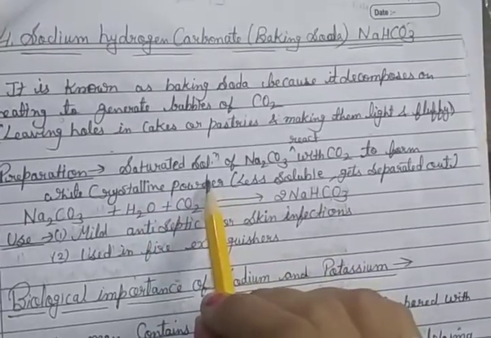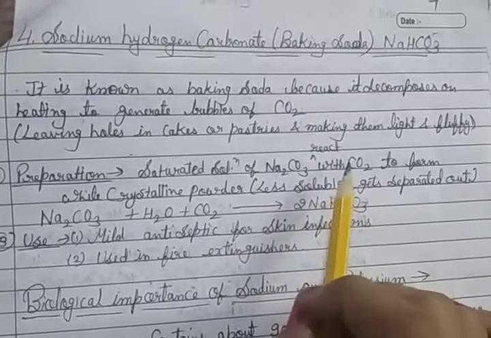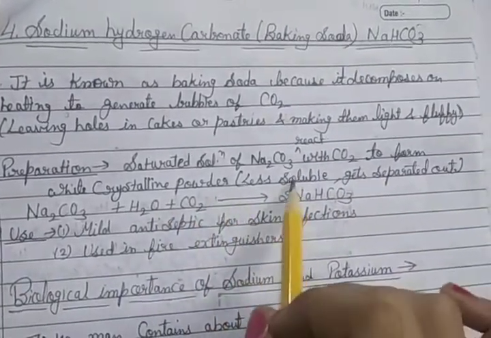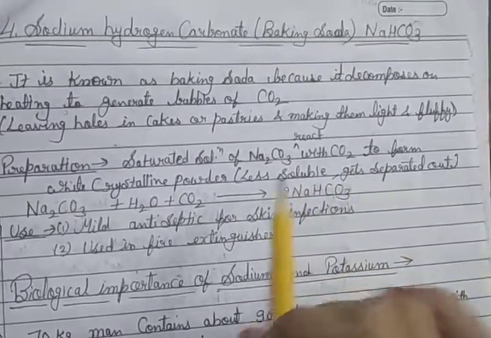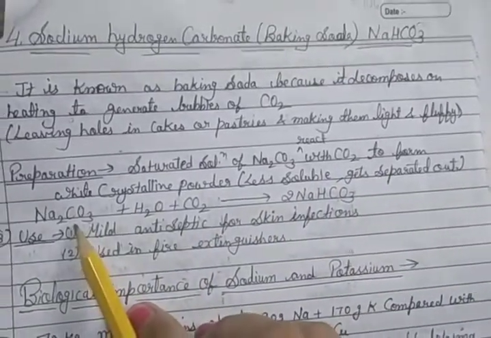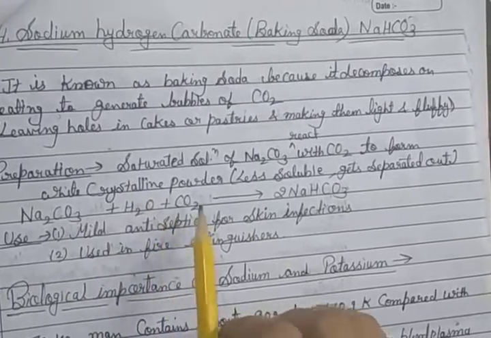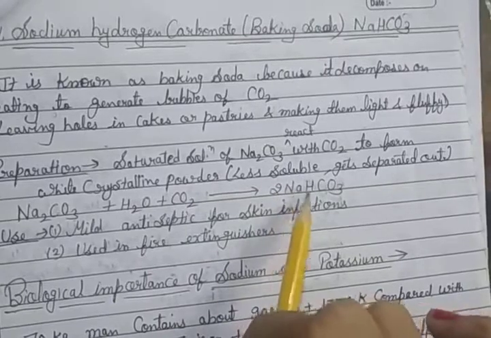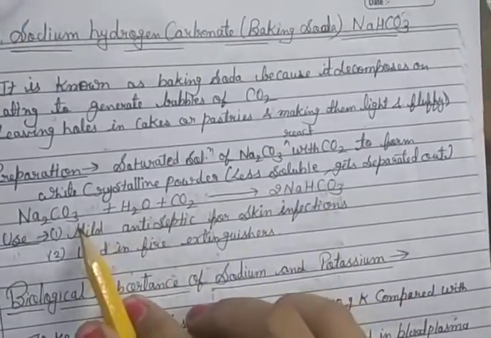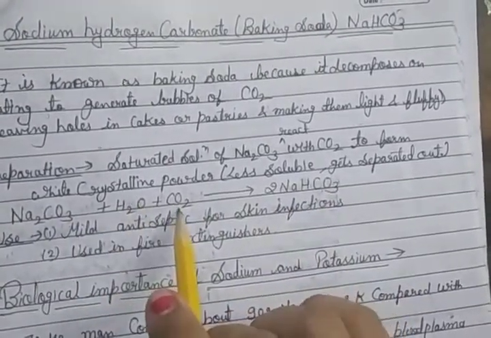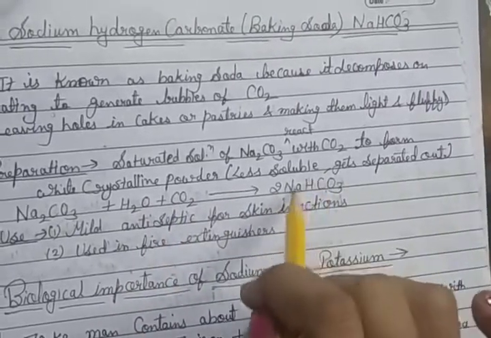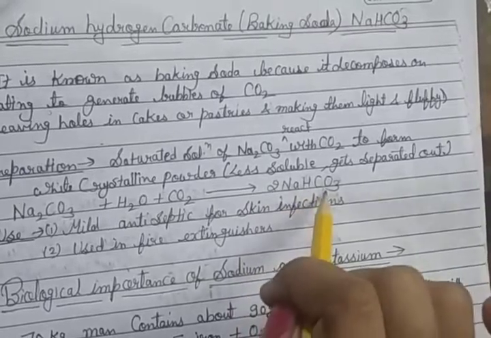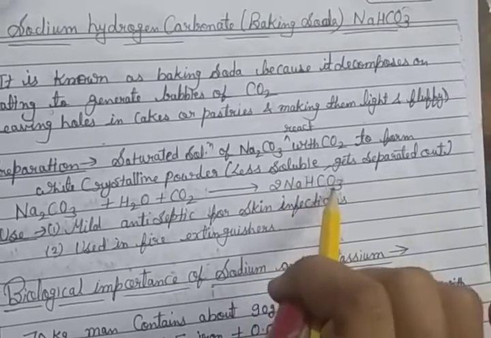Preparation: a saturated solution of Na2CO3 reacts with CO2 to form a white crystalline powder, which is less soluble and gets separated easily. We take sodium carbonate and react it with water and then CO2. So sodium carbonate, Na2CO3, converts into 2NaHCO3, a white crystalline powder. This is sodium bicarbonate, otherwise called sodium hydrogen carbonate.